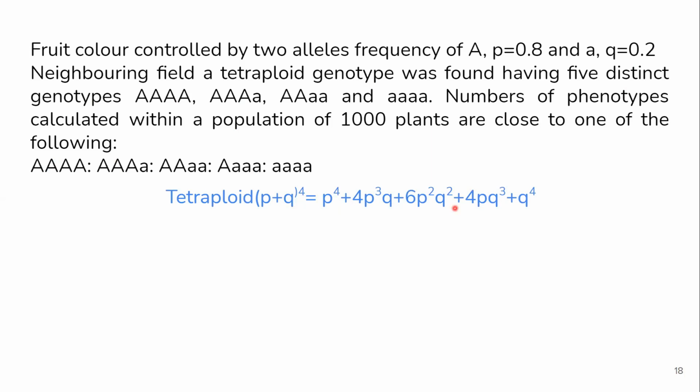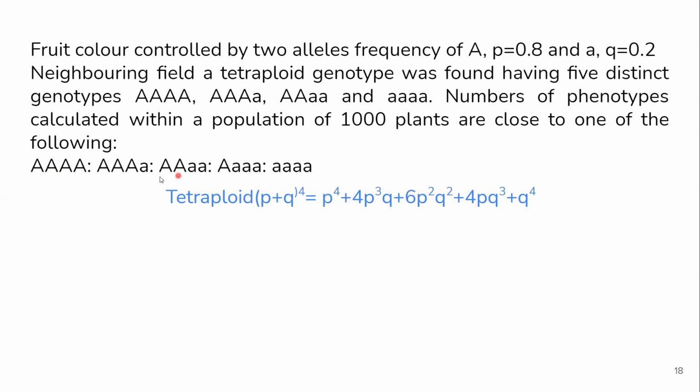Now, just pay attention. P is the frequency for which allele? Yes, for allele capital A. So, when I have 4 capital A's, each capital A is what? P, right? So, this is P into P into P into P, which is nothing but P raised to 4.